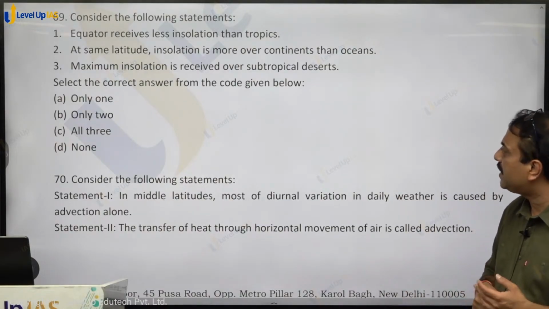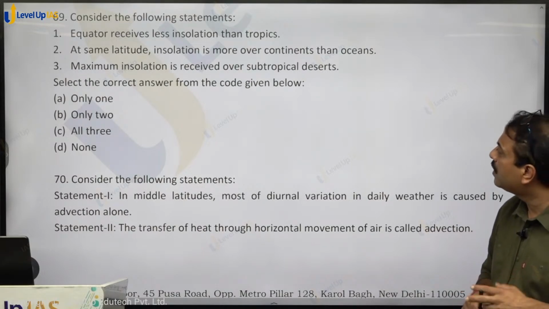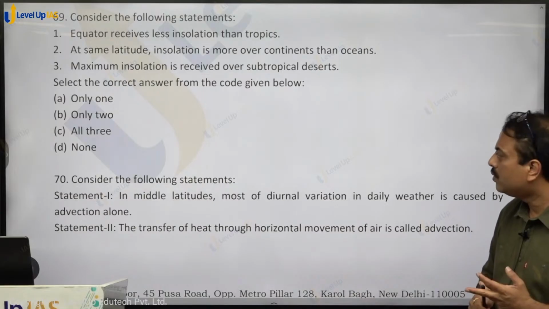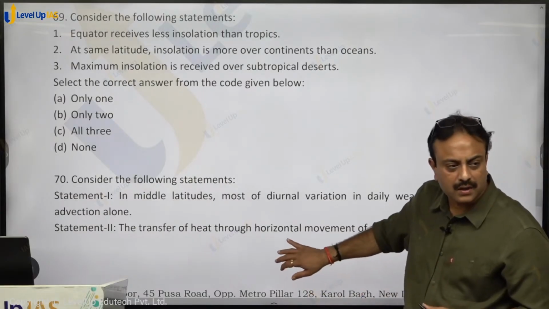Maximum insolation is received over subtropical desert, correct statement. So all three statements hold true. So all three, option C for cat, shall be the right answer. Clear on that?